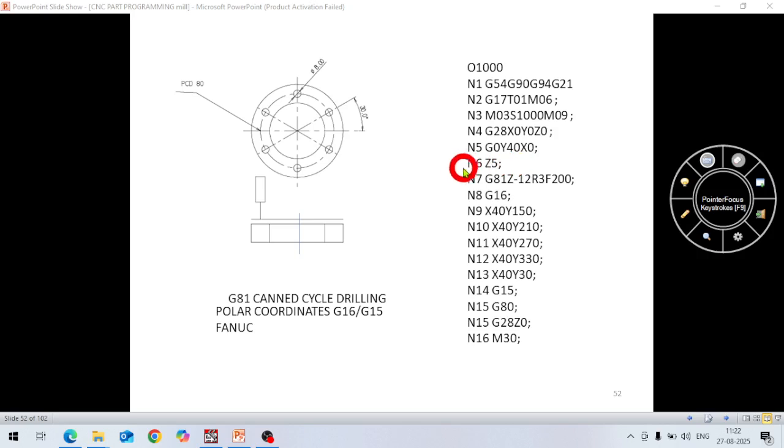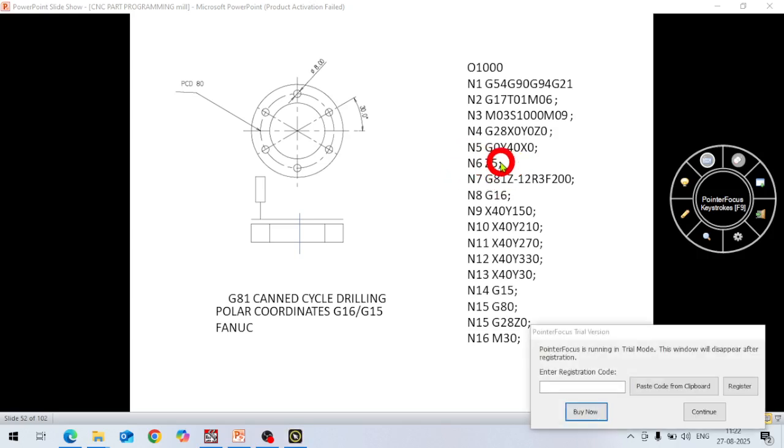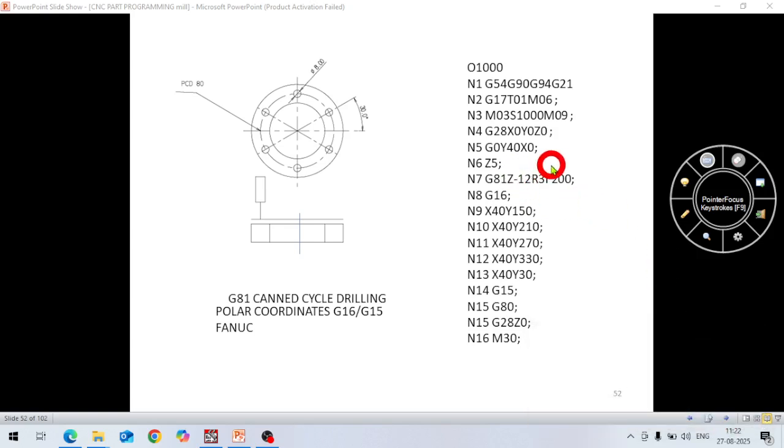Then in next line N5 G0 Y40 X0. So from home it comes to which position? Y is 40. This is because this pitch circle diameter is 80. So the position of this hole is Y40 and X0. So this is the first hole.